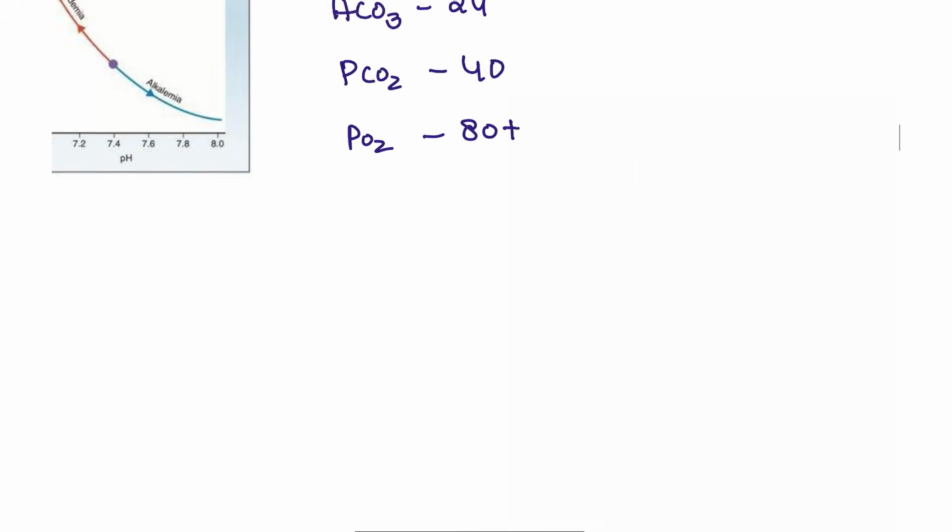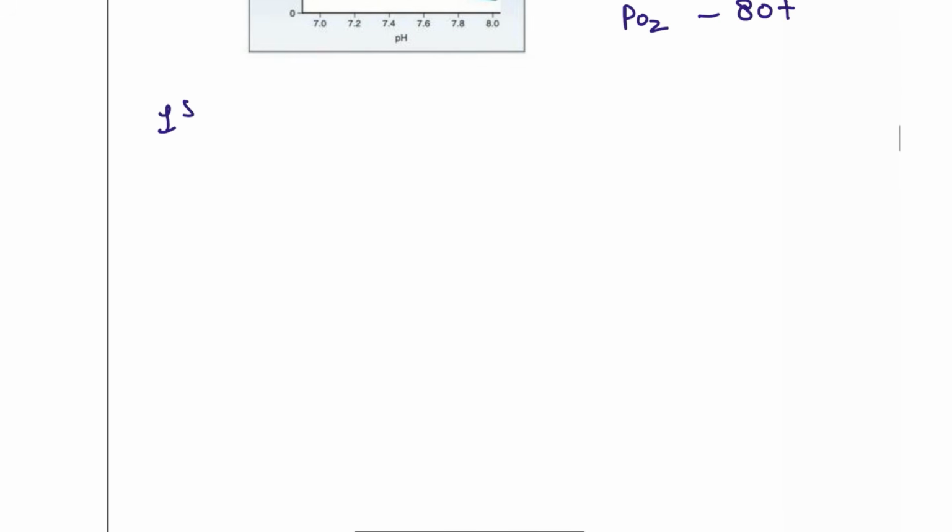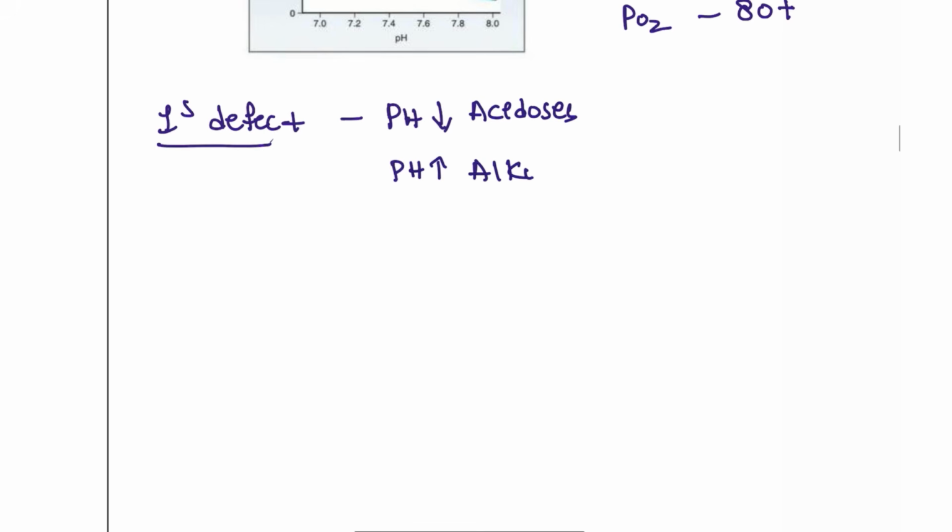Whenever you have to see, first of all, you have to check for the primary defect, or primary deficit. For example, the pH is low or the pH is high. If the pH is low, this is consistent with acidosis. If the pH is high, then it goes to the alkalosis side, favoring alkalosis. Next, you have to check for the secondary deficit, either PCO2 or HCO3.